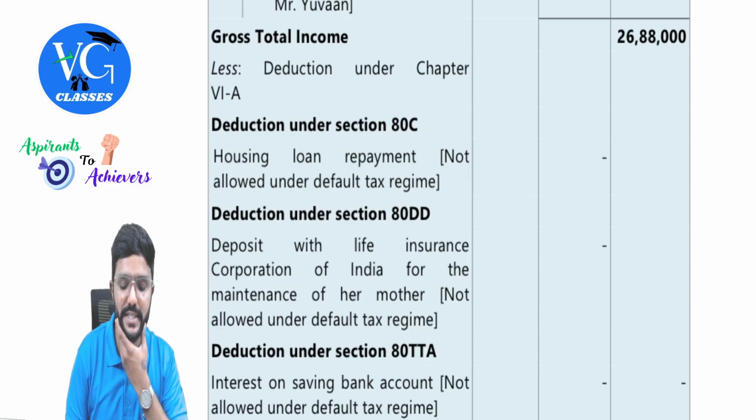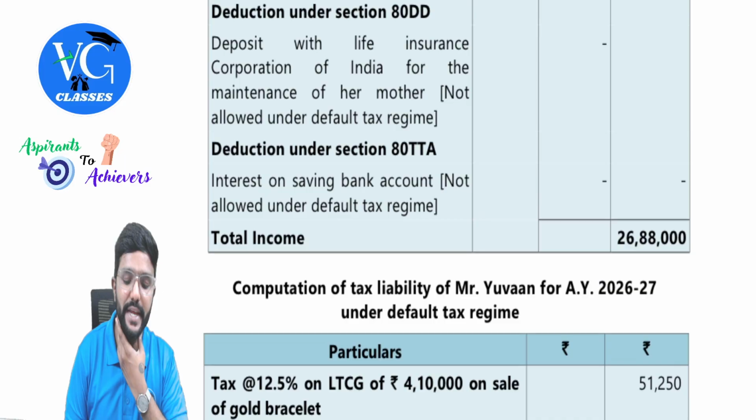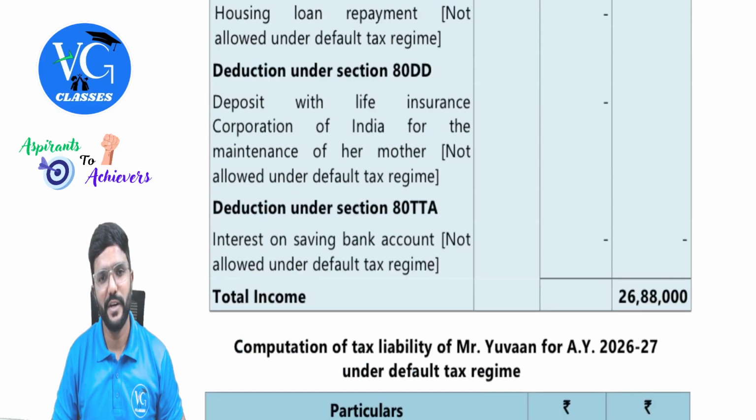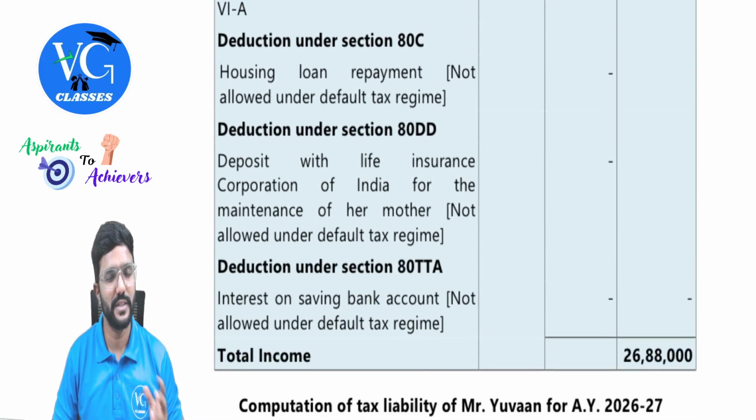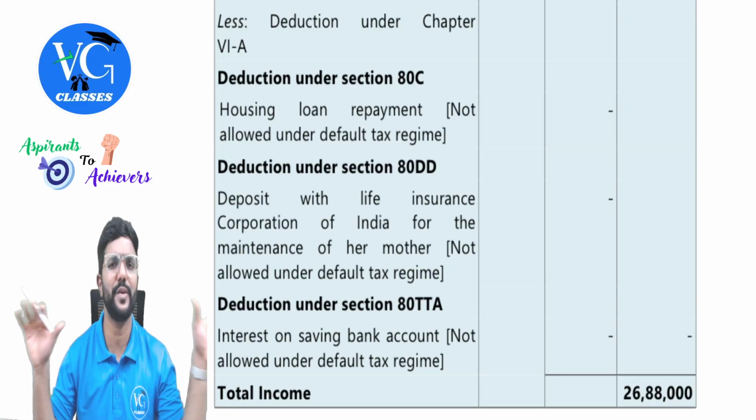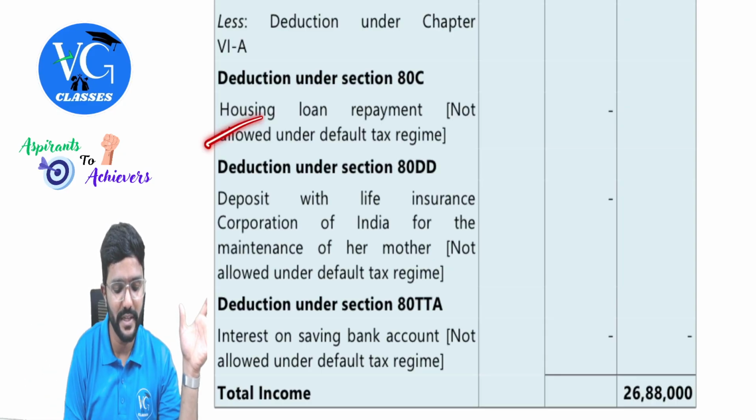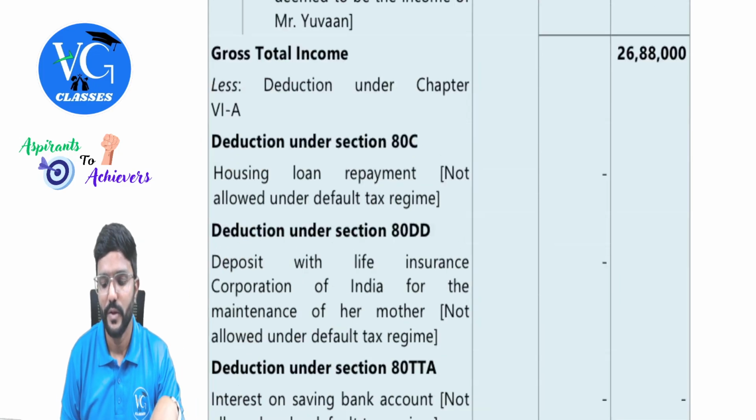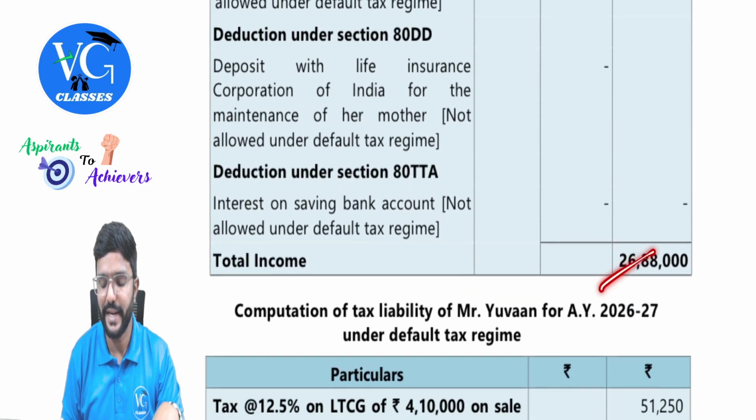Deductions under chapter 6A under section 80C, 80DD, 80TTA will not be allowed. You need not write it individually like this. You can just give a note telling deduction under section 80C, 80DD and 80TTA is not available to an individual who is following default scheme as per section 115BAC, guys. You can just give a note like that instead of writing individually. So total income is 26 lakh 88,000.